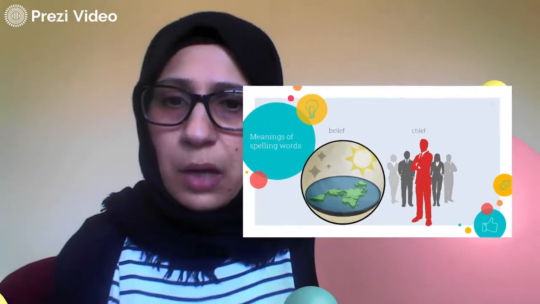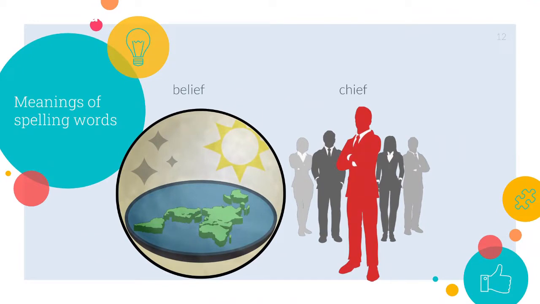Now I have the word belief. A belief is the way you think, okay? It's what you believe in. That's a belief. For example, a belief that the earth was flat long time ago. Everyone believed that. So this is what they used to think. So a belief is the way of thinking. And the second one is the word chief. A chief is like the leader or the boss of a group. So as you can see here in both words, belief and chief, I have the letters I and E. They are making the long E sound.